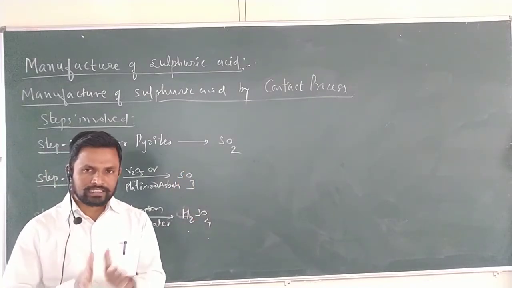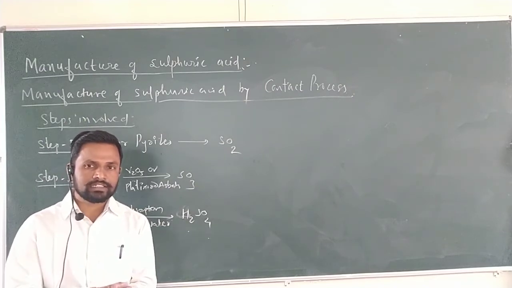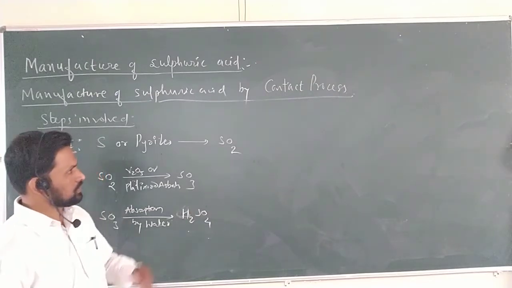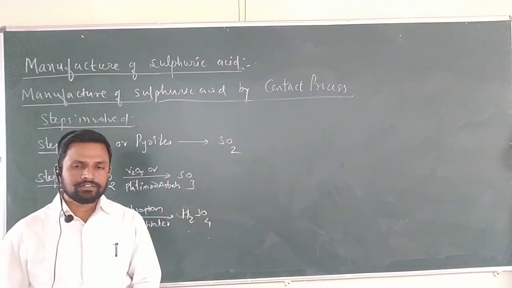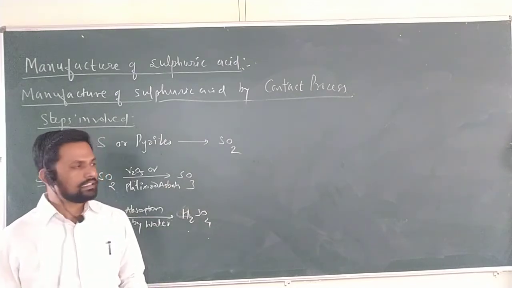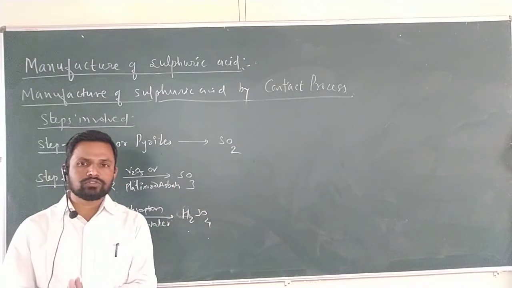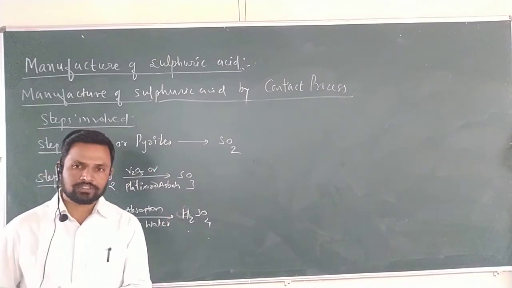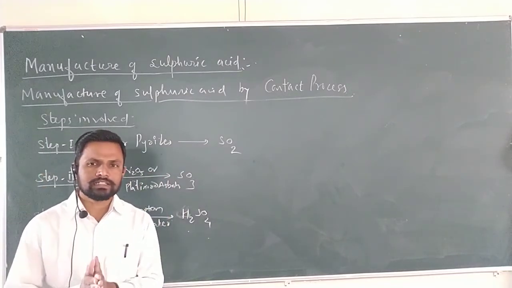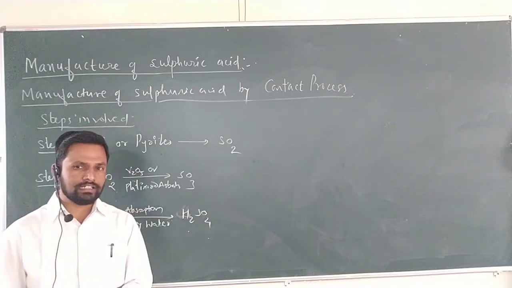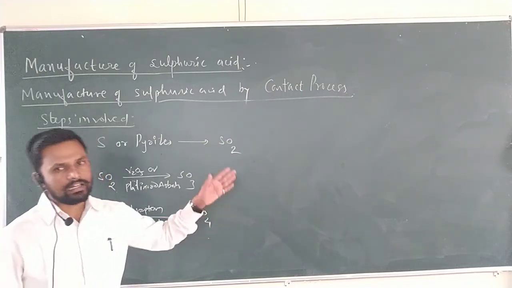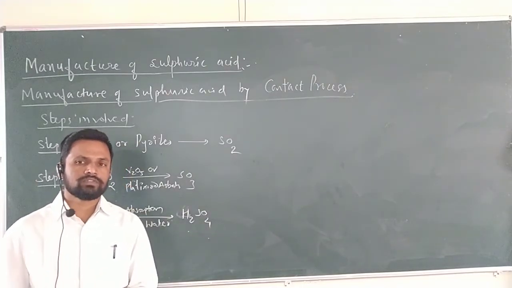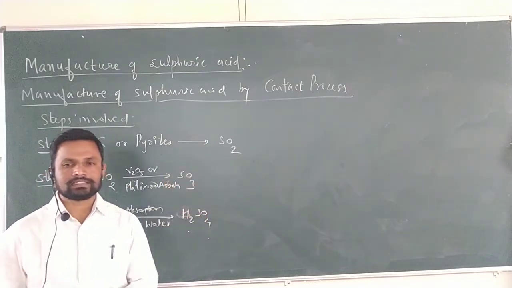We have to remember that there are 2 processes for the manufacture of sulfuric acid, the lead chamber process and the contact process. Why do we prefer the contact process? The contact process is very simple. You get 100% yield, and for the conversion of SO2 to SO3 simple air, atmospheric oxygen, is used, and the catalysts used are vanadium pentoxide and platinized asbestos. Still it is expensive, but it is less toxic. For that reason you get 100% yield of H2SO4 and you do not require further purification. Therefore, the contact process is more preferable compared to the lead chamber process.